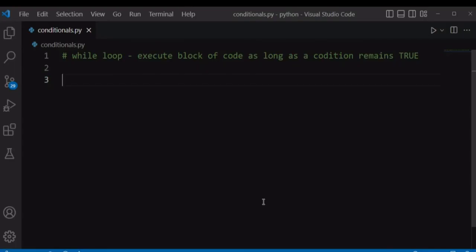Hello everybody, welcome to this video. In this video we're going to learn about loops in Python, and we will start with the while loop. The while loop executes a block of code as long as a condition remains true.